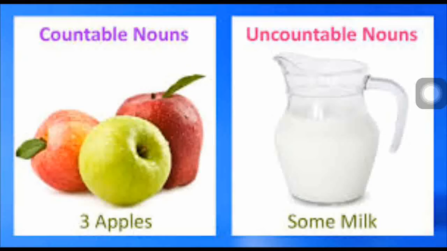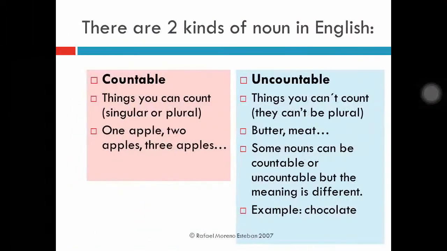Okay, that is uncountable. Here you can see in the picture 3 apples. Whereas for uncountable nouns, some milk, only some milk. A jug of milk you can say, but you can't say 3 milk, isn't it? So that is an uncountable noun which you can't count in numbers. Okay, so these are the examples.